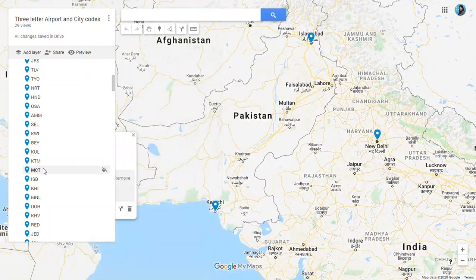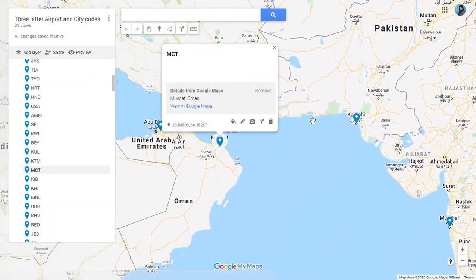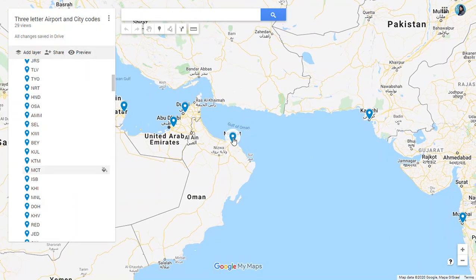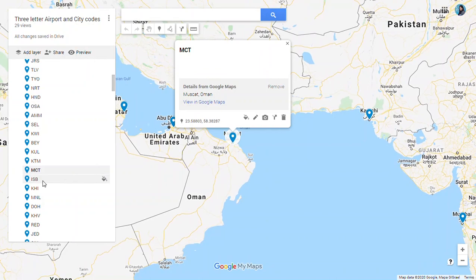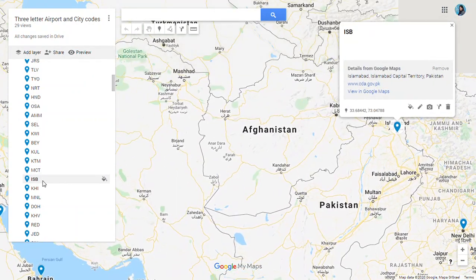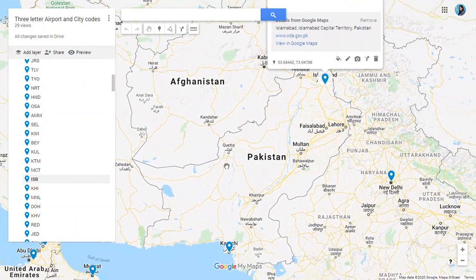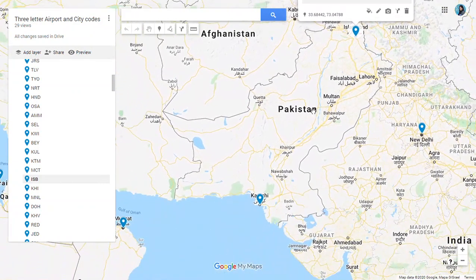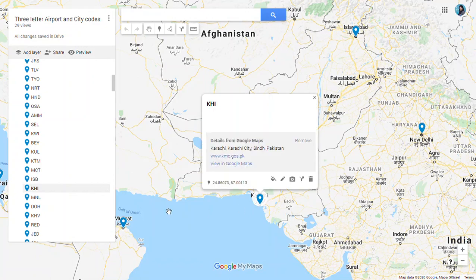Muscat in Oman, we have MCT as the code. You can see the location, here is the Gulf of Oman, and here we have Muscat in Oman. In Pakistan we have Karachi and Islamabad. For Islamabad, code is ISB, and for Karachi, code is KHI.